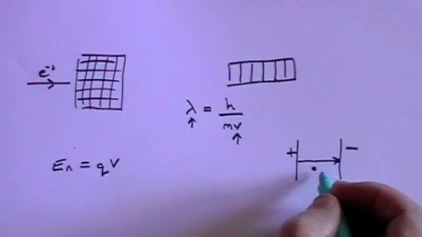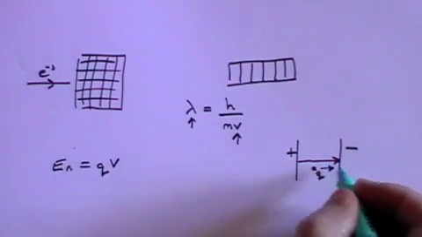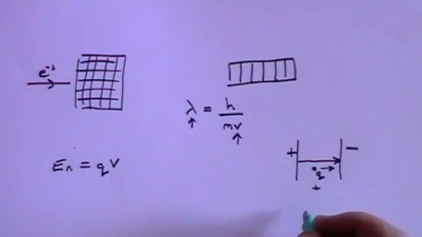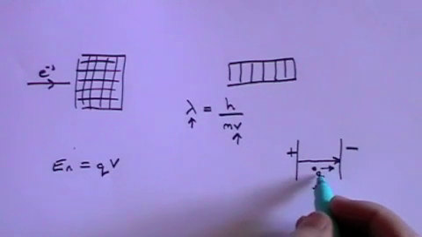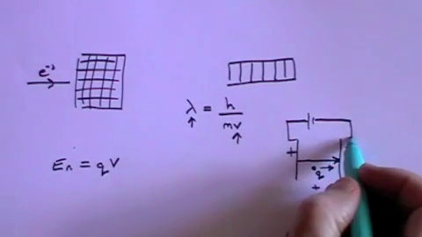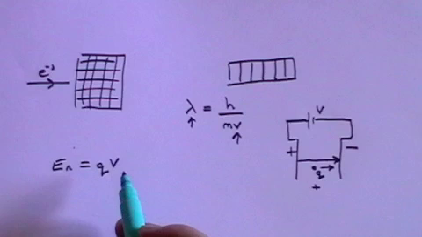And if you put a charged particle of charge q, it will accelerate in that direction, if it's positively charged, towards the negatively charged plate. And the energy is equal to the charge on the particle times whatever the potential difference is between the plates. So it's Q times V.